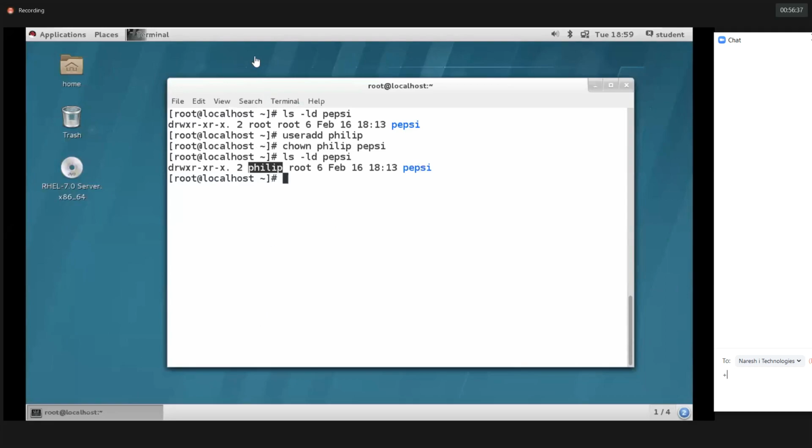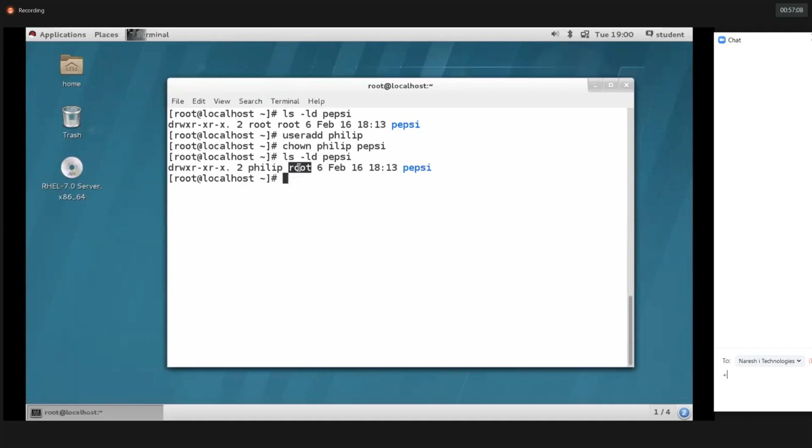Good. Next. So how to change the group ownership? R means recursively. Whatever files are inside the Pepsi directory, for them also it will change the ownership. If I provide the capital R option while executing this command, it will change the group ownership recursively. Clear?